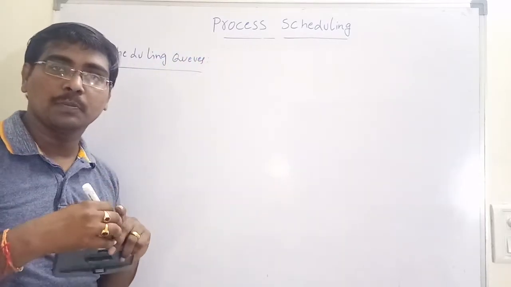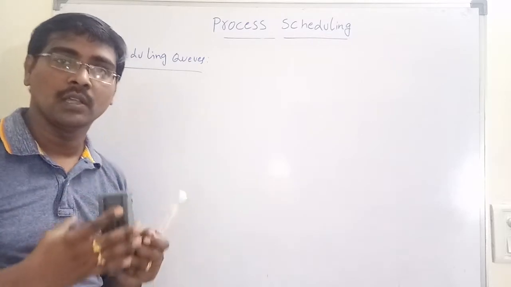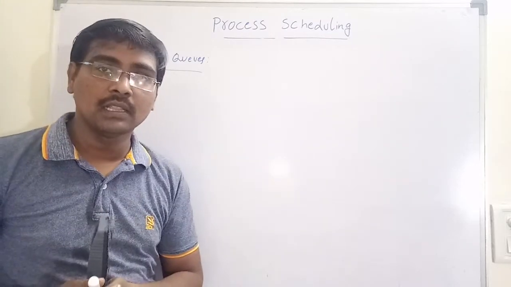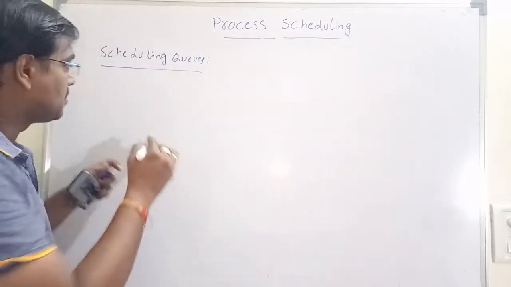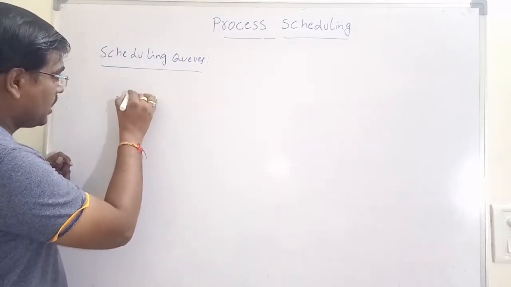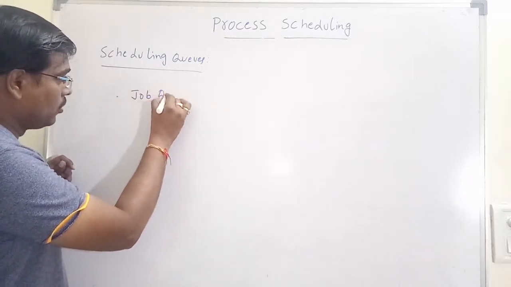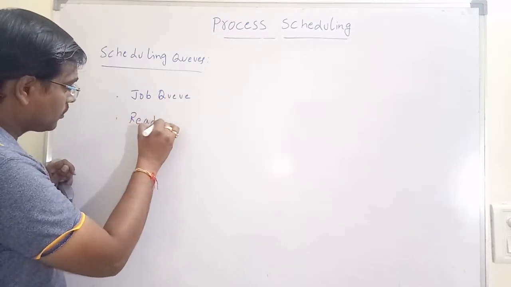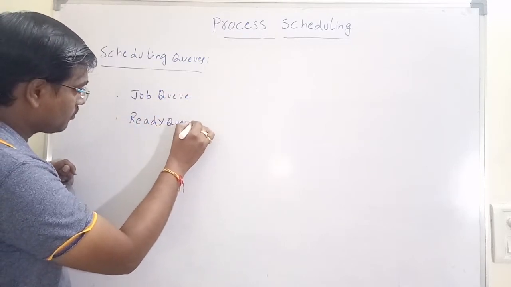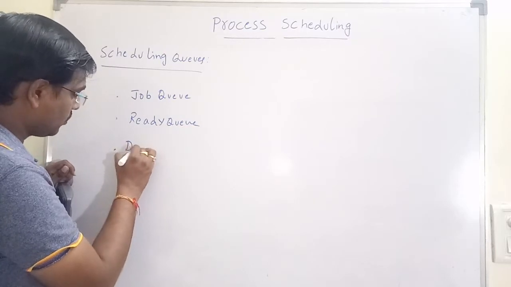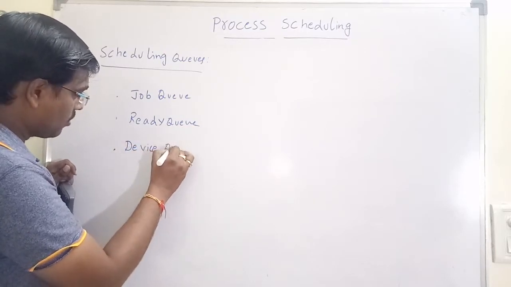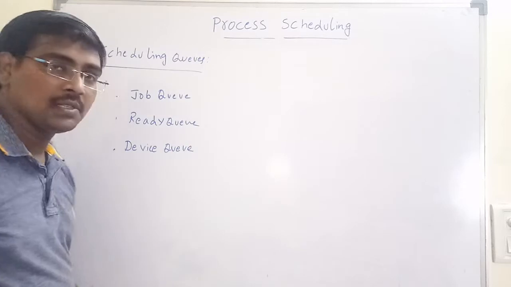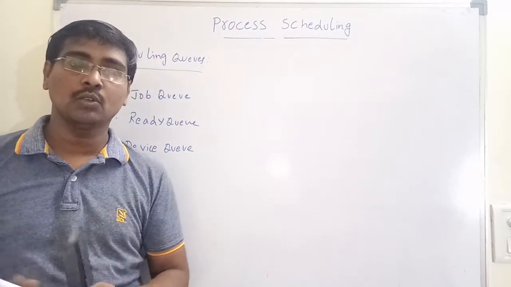These are the queues that are present in the system. We have three types of queues: job queue, ready queue, device queue.